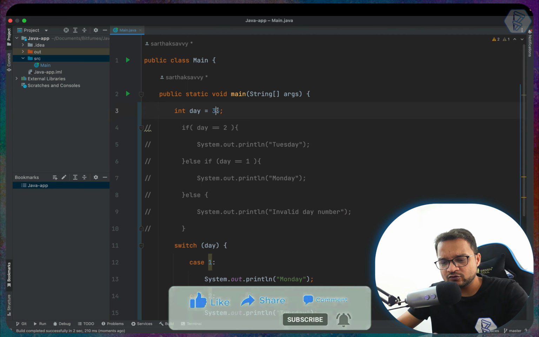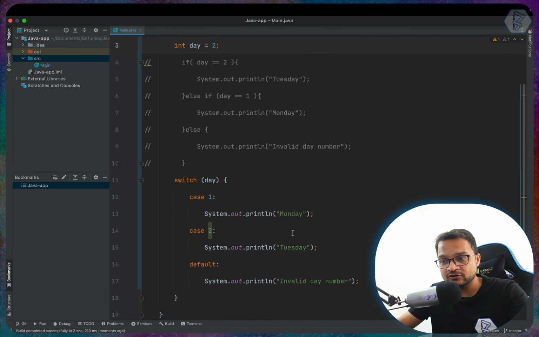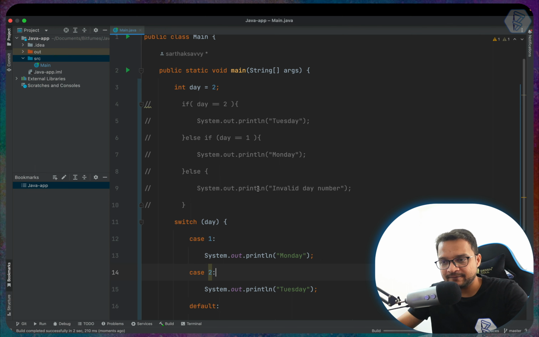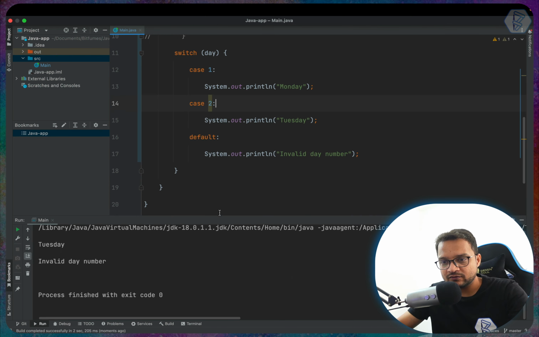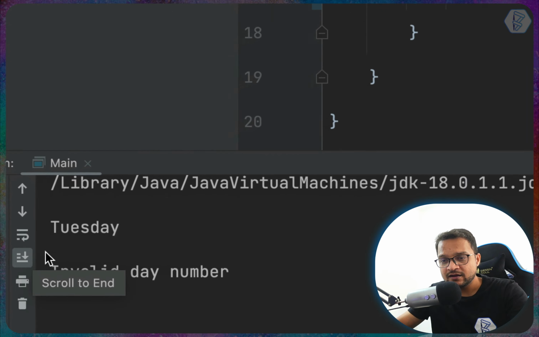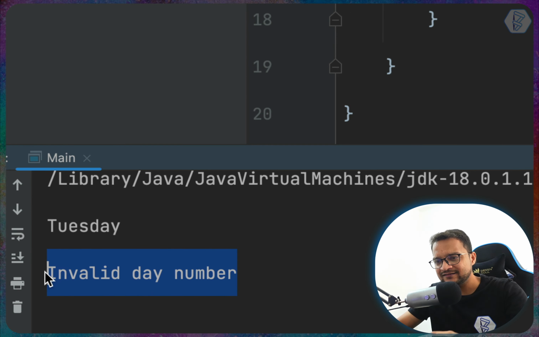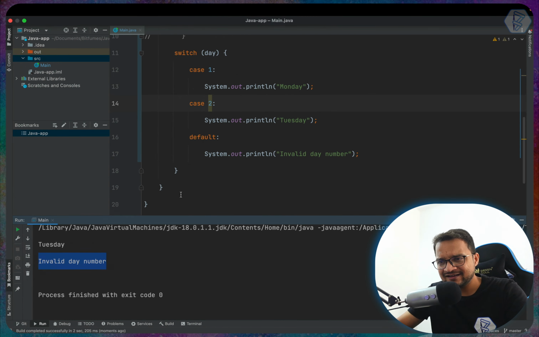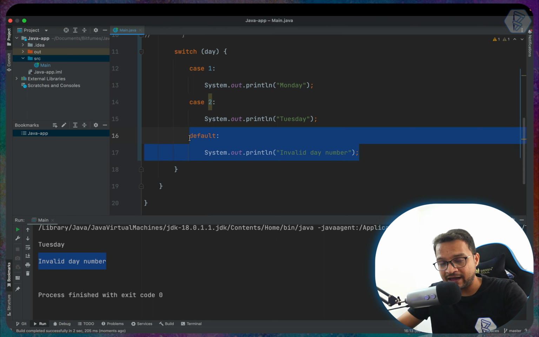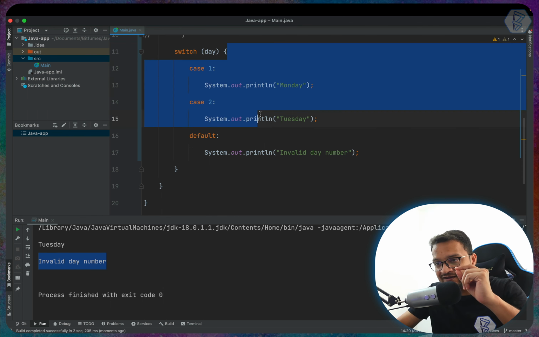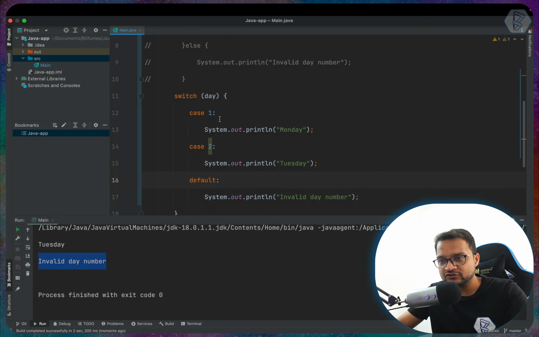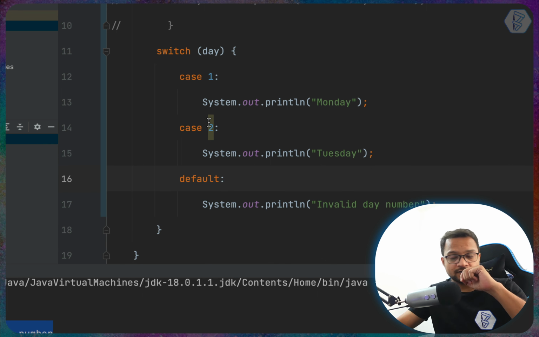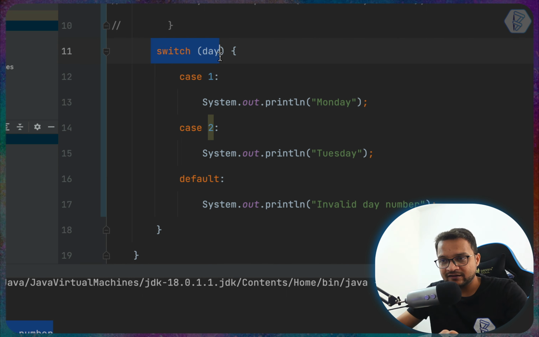Let's get back to 2, which should print Tuesday, and see what happens once again. This time, yes, we are getting Tuesday, but we have a slight issue. We are also getting invalid day number. But I said this is only going to work when nothing is matched. No, actually this is always going to run if Java reaches that point. So let's see how Java is reading this switch. Java starts from here. It says whatever the value of day, I'm going to compare it with each case.